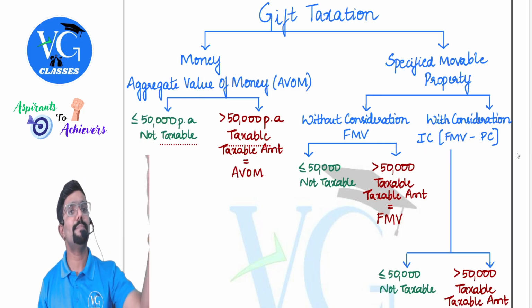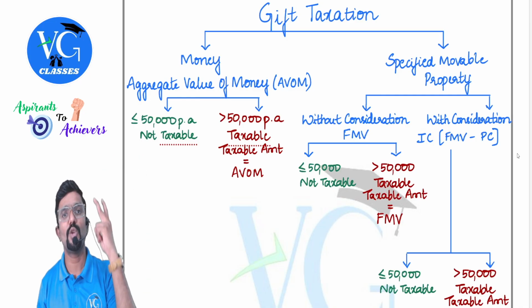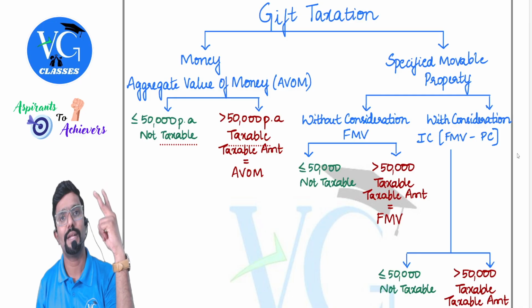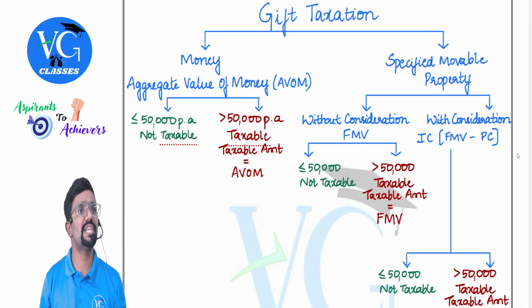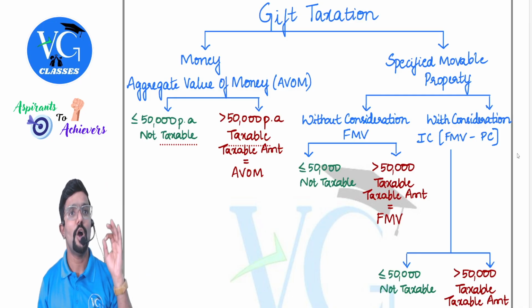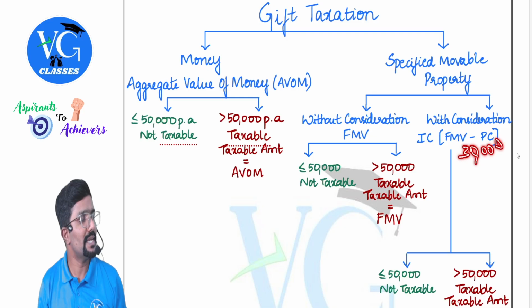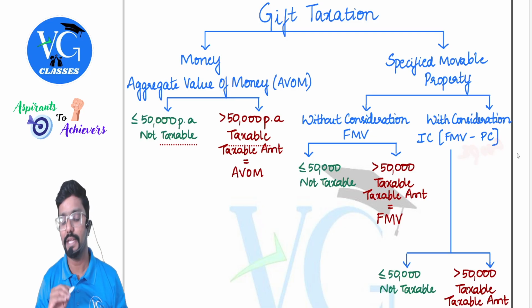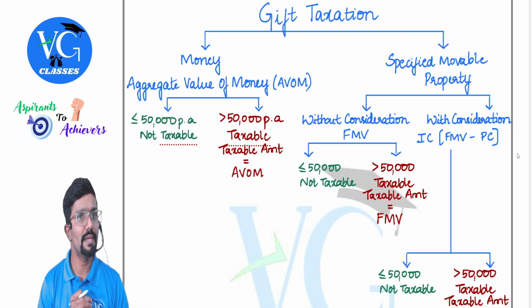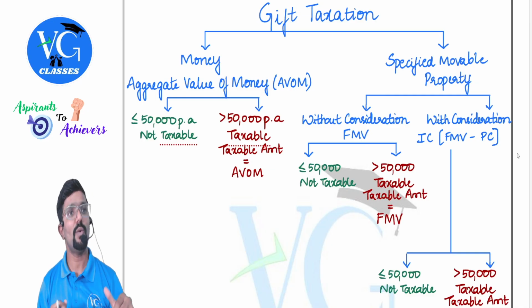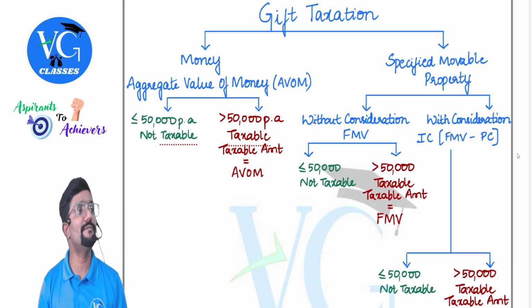For example, I purchased the shares from you for 20,000. But actually the fair market value of these shares is 50,000. How much is the inadequate consideration, guys? 30,000. Is it less than 50,000? Yes. They're telling nothing is taxable. Sir, what if inadequate consideration is more than 50,000?